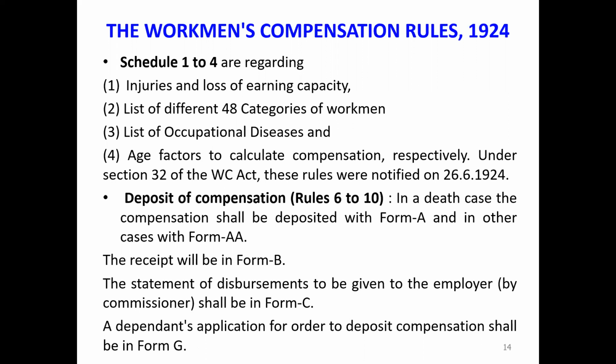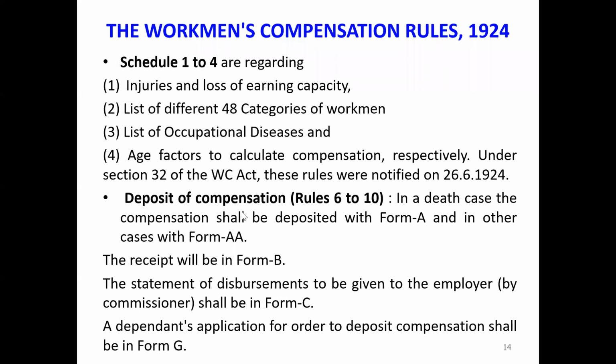Under section 32 of the Workmen Compensation Act, these rules were notified on 26/6/1924. There are around 52 rules mentioned under the Workmen Compensation Rules 1924. The initial rules are the basic rules, and now I'm going to focus only on the main rules. Rules 6 to 10 are related to the deposit of compensation.